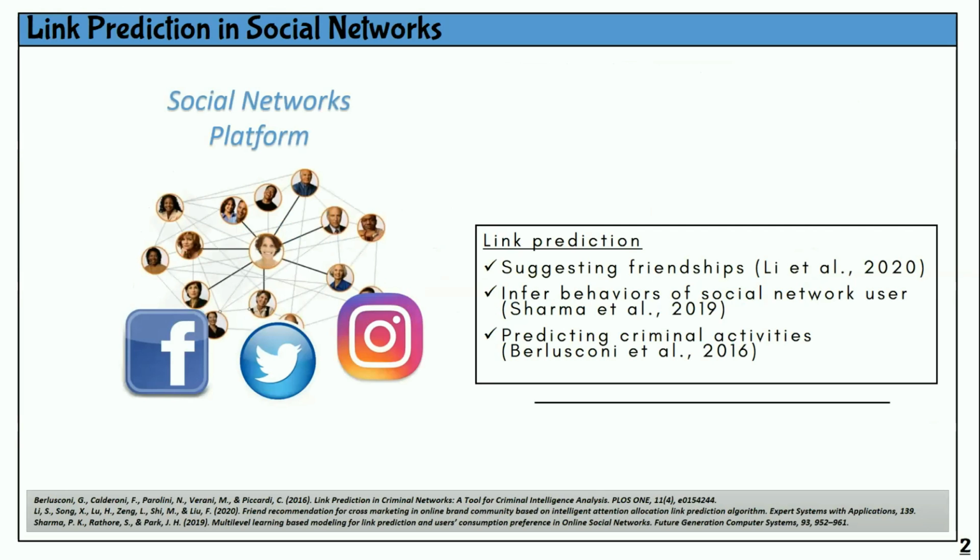All right, so my research focuses in the domain of link prediction. This link prediction focuses in social networks platform. We use social network platforms such as Facebook, Twitter, and also Instagram to connect to our friends, to share our daily stories, and to get latest news that is happening in the world. Link prediction is very significant for suggesting friendships, inferring behaviors of social network users, and also predicting criminal activities.